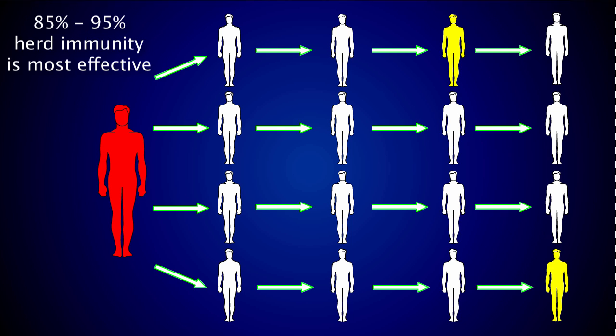When this level of immunity is achieved, the odds are pretty low of an infected individual being able to expose a susceptible person to the disease. Even if this does happen, the odds are again low of that second person being able to find and infect a third one. Even in situations where a few cases appear, the disease cannot spread to the population as a whole and cause a massive outbreak when herd immunity is sufficiently high.